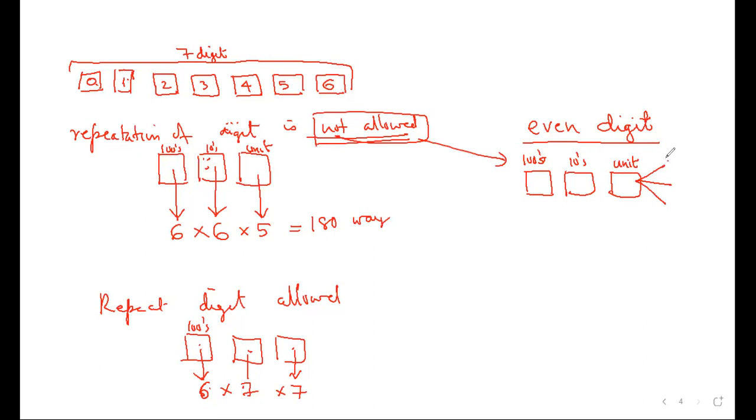So in the unit place, what numbers can come? 4 numbers can come, sir. 0 can come, 2 can come, 4 can come, 6 can come. Here 0 cannot come. Now tell me how many ways. You give me your answer.